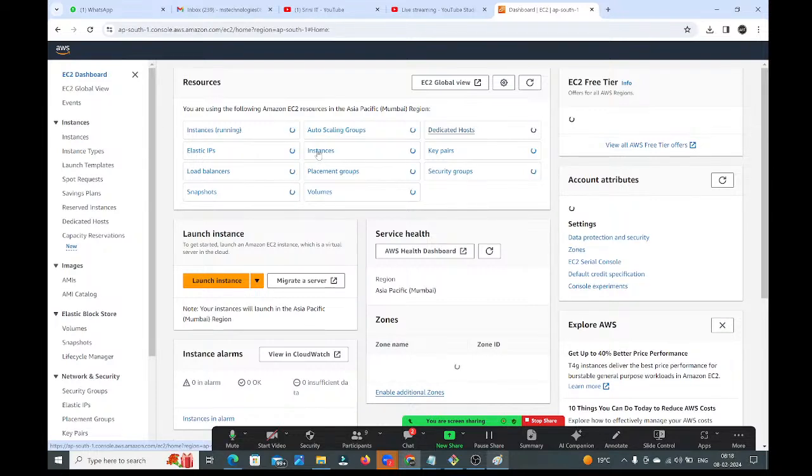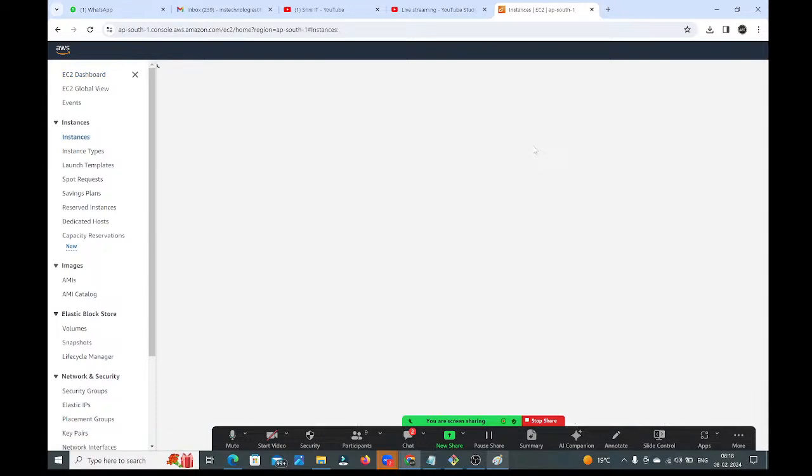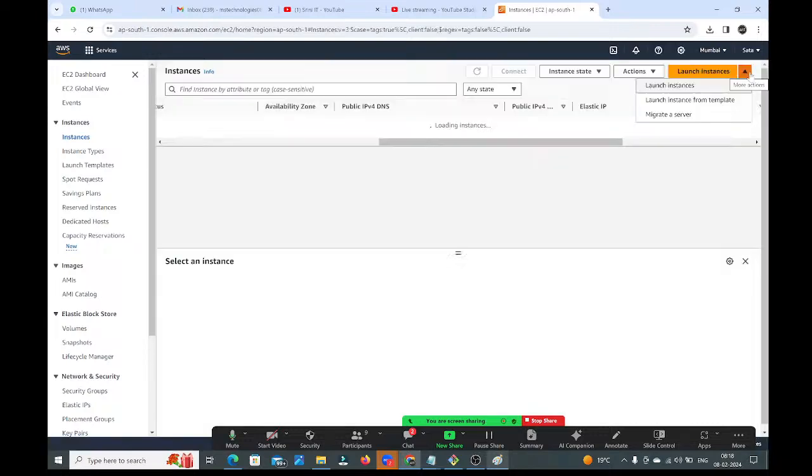I am going to create the EC2 instance. Here we have the option launch instances. Click on launch instance, guys.